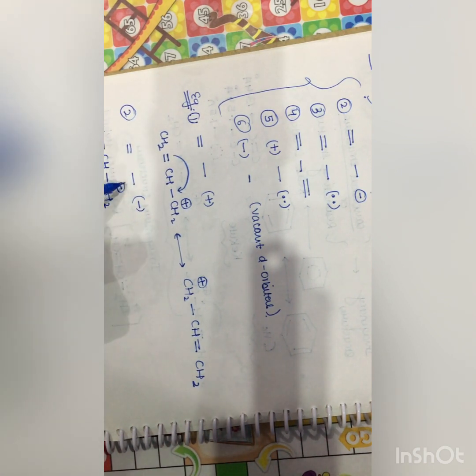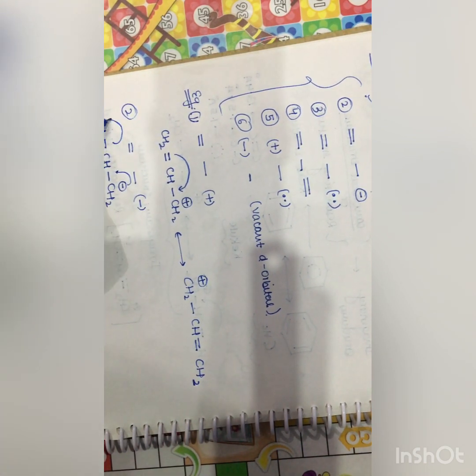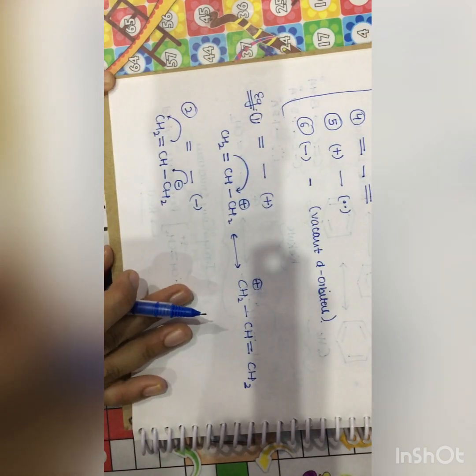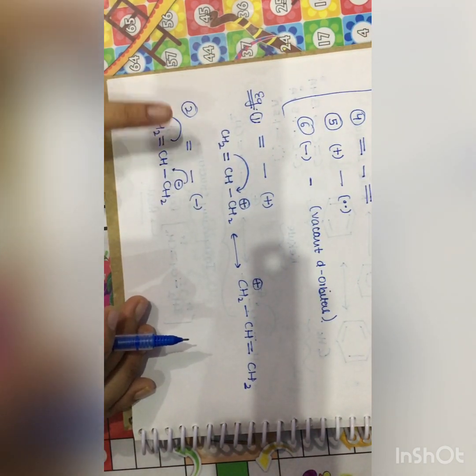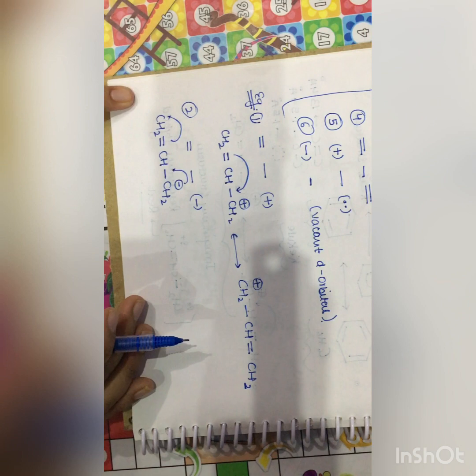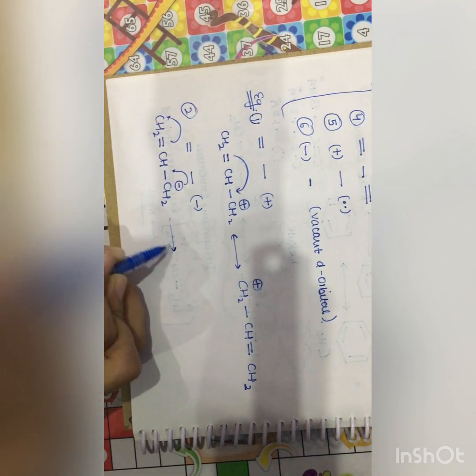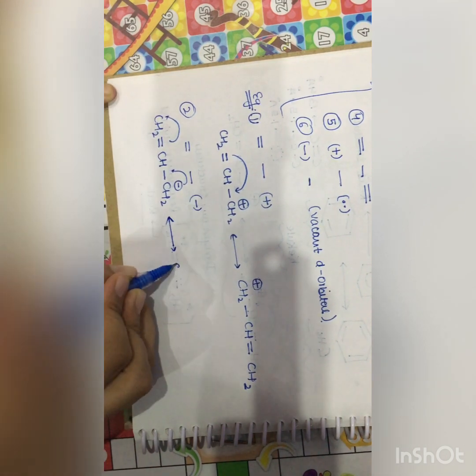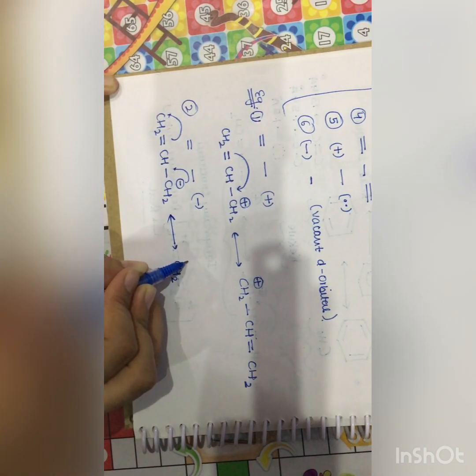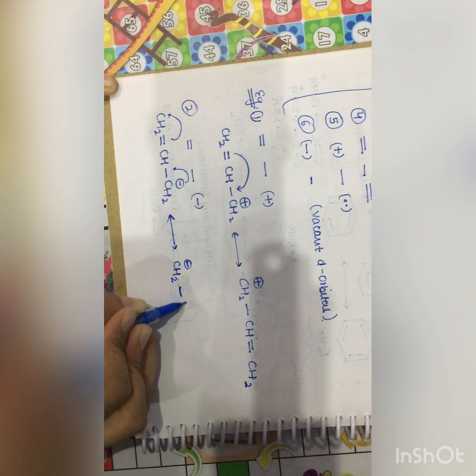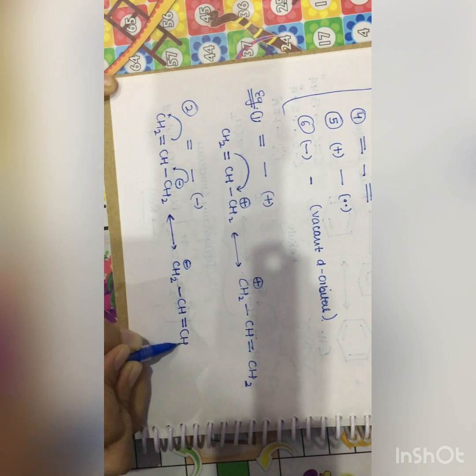Shift this negative charge here and the pi electrons here. So this will form CH2 with a negative charge, single bond, CH2 double bond CH2.